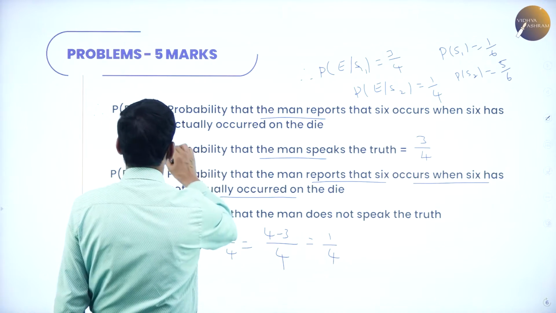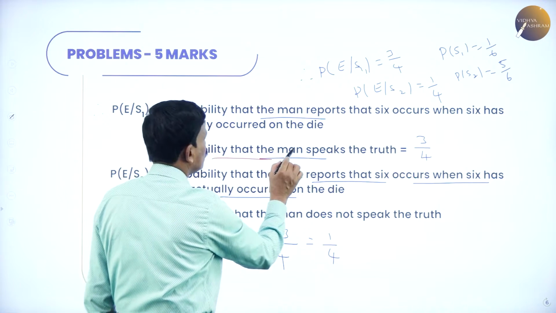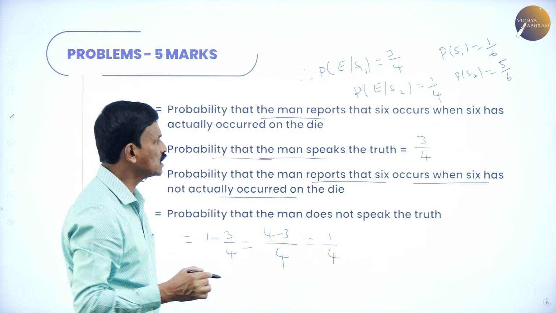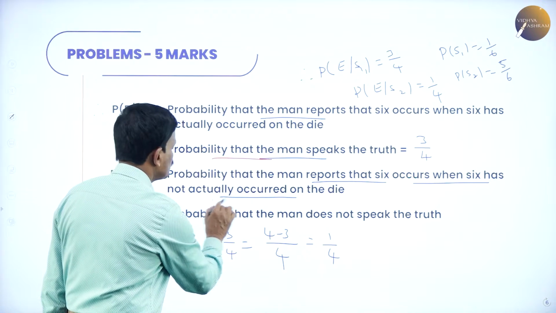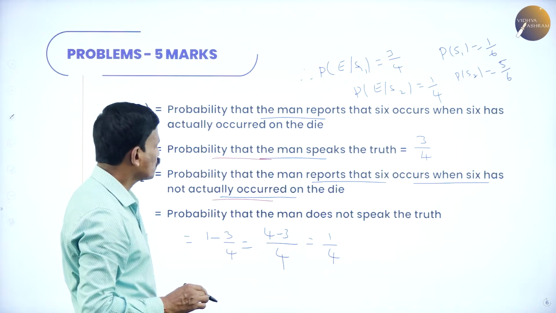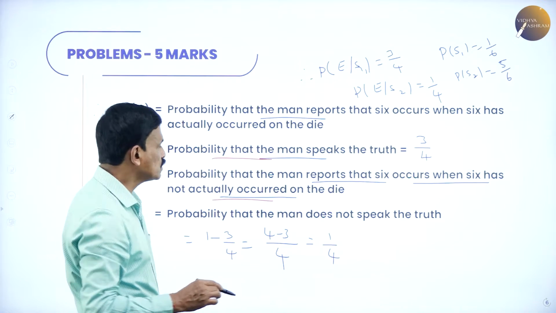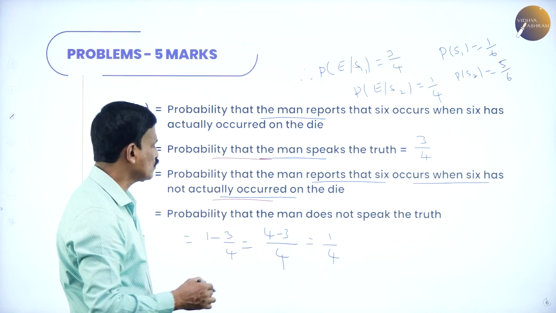So therefore P of E by S1 is nothing but the probability that the man speaks truth, which is 3 by 4. P of E by S2 is nothing but the probability that the man does not speak the truth, which is 1 minus 3 by 4, that is 1 by 4.